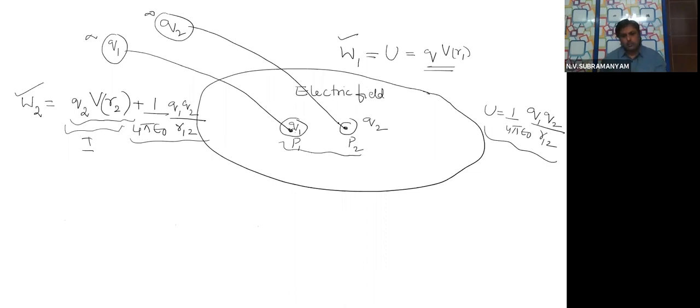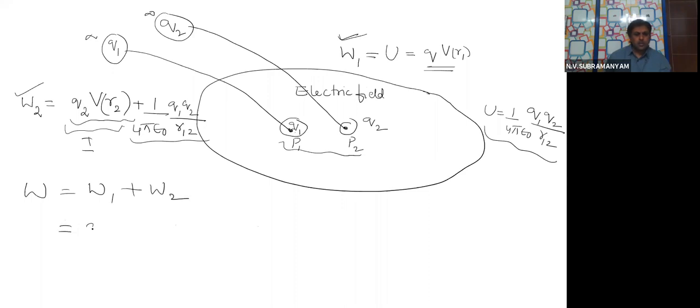One, to bring Q2 into the external field. Second, to bring Q2 near Q1. Now what is the total work? Already W1 was done to bring Q1 into the field, and again W2 is done to bring Q2 into the field. That means the total work done will be W1 plus W2.